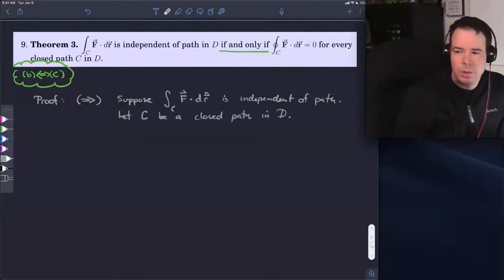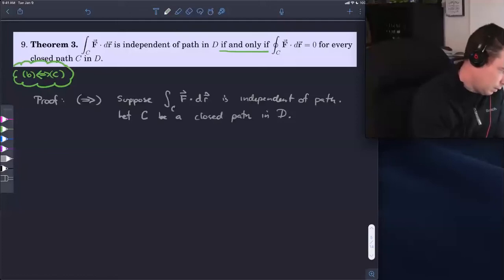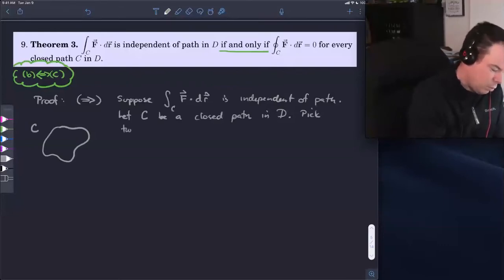And so what I want to do is I want to show that the integral around this closed path C is 0. So that's my goal, is to show that the integral around C is 0. So what we'll do is we'll pick here, let's just draw what C would look like. C is looking something like this. There's C. What I'm going to do is I'm going to pick 2 points on C. Say x0 and x1.